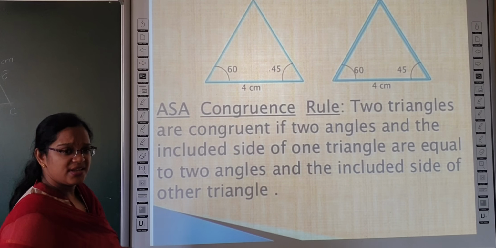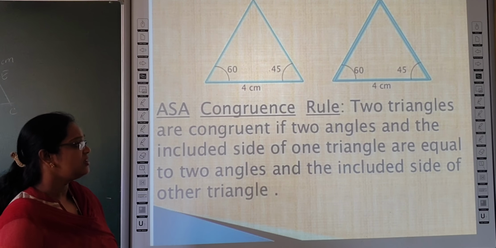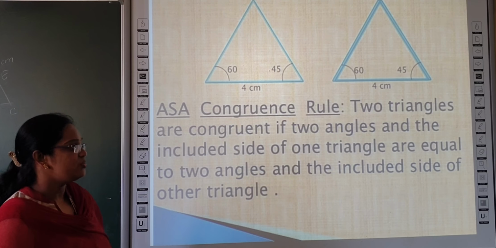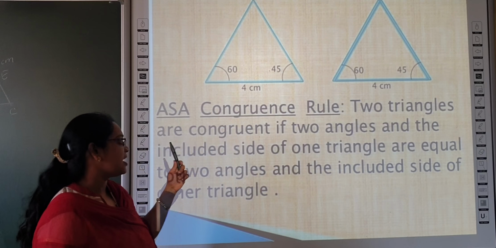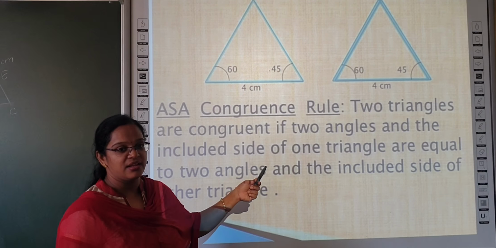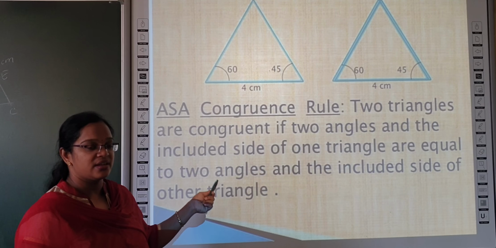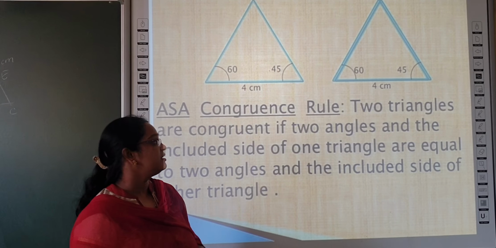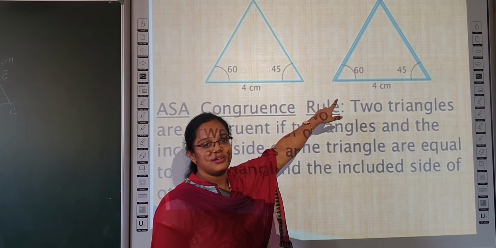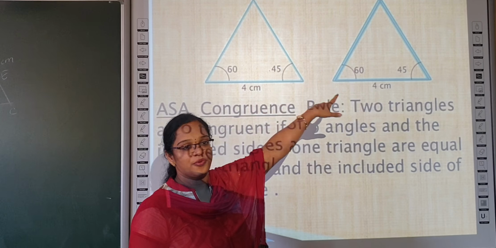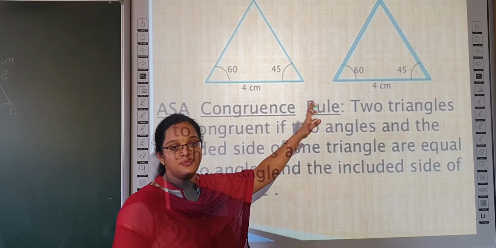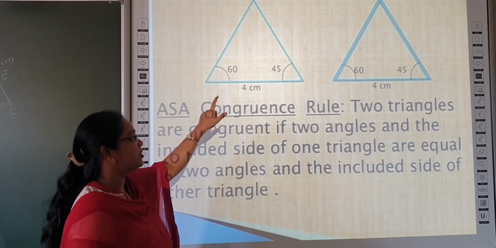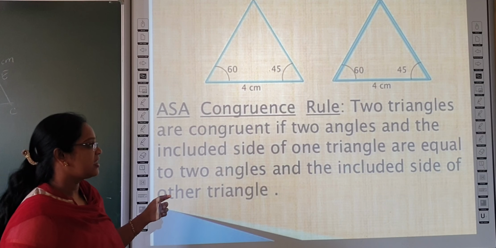Next one is the ASA congruency rule. That means two triangles are said to be congruent if two angles and the included side of one triangle are equal to the two angles and included side of the other triangle. Here two triangles are considered. Two angles: here 60 degrees, here also 60 degrees, 45 degrees, 45 degrees. And one side, 4 centimeter, 4 centimeter, are equal. So these two angles and the included side are equal, then the triangles are said to be congruent.